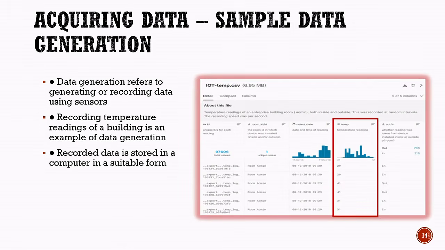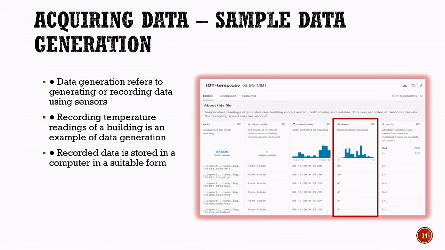Now, let us understand sample data generation. Data generation refers to generating or recording data using sensors. For example, sensors installed in a building can continuously record temperature readings. These readings provide information about the temperature at different times and are an example of data generation. The sensors collect the readings automatically, and the recorded data is then stored in a computer in a suitable form, such as a table or a CSV file.